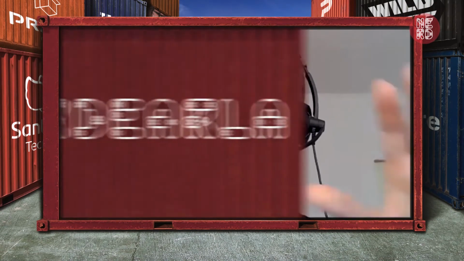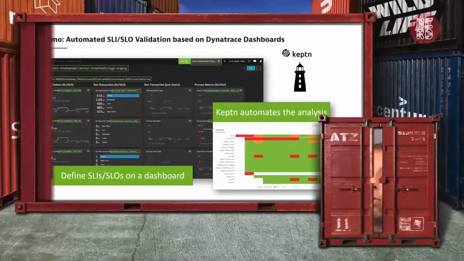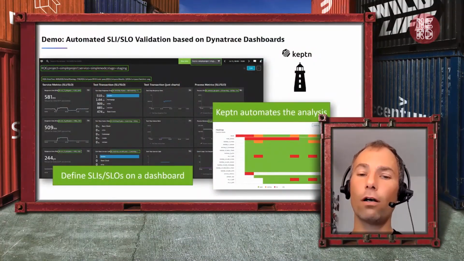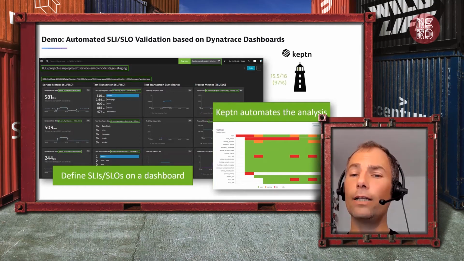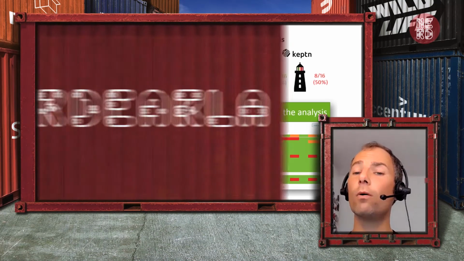You can do the same thing with Prometheus or other monitoring data sources. In my case, the only thing I have to do is specify a dashboard with metrics, and then Keptn pulls these metrics fully automatically every time after deployment or a test is run, and then calculates a score that sits between 0 and 100, and based on that makes an automated decision.